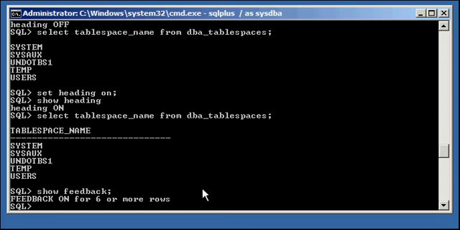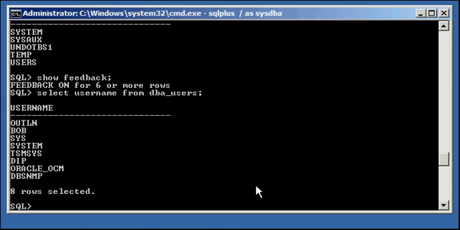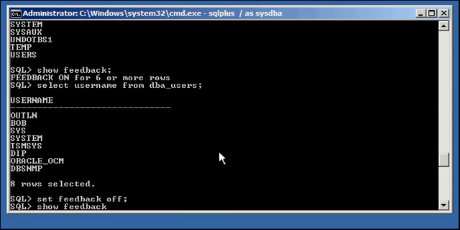Okay, so if I type in select username from DBA_USERS, which displays all the users currently defined in our database, I know that that would be more than 6 rows. And as you can see, it does show it, 8 rows selected. Now, let's say that we wanted to turn feedback off, regardless of how many rows came back. Well, we could type in the following: set feedback off, show feedback.